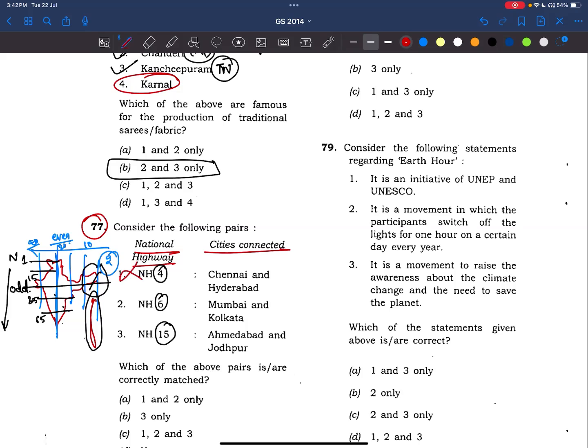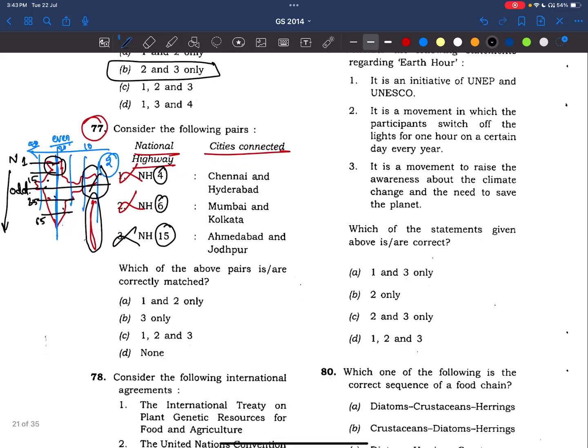So one is gone. Now coming to National Highway 6, Mumbai and Calcutta. Where is Mumbai? Here it is. Here Mumbai. So definitely this is also wrong. Now NH 15, Ahmedabad and Jodhpur. Right? See, Jodhpur is in Rajasthan, Ahmedabad in Gujarat. Then what are the national highways from here? There are many national highways there also. So this is also wrong.